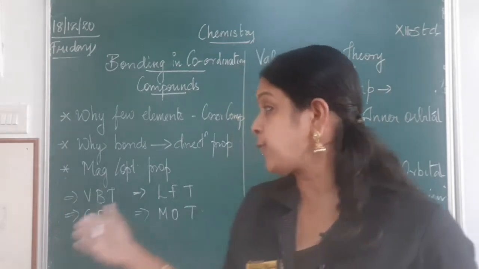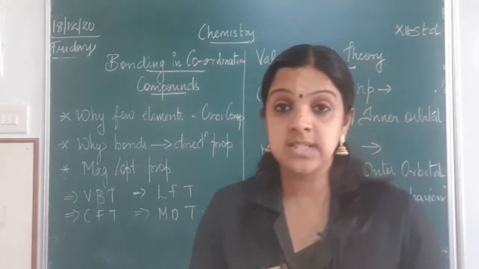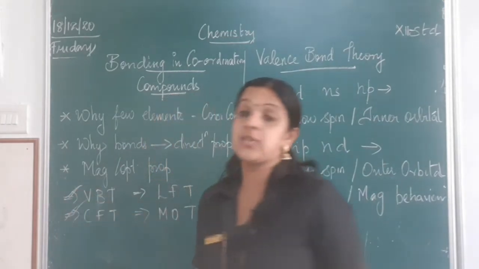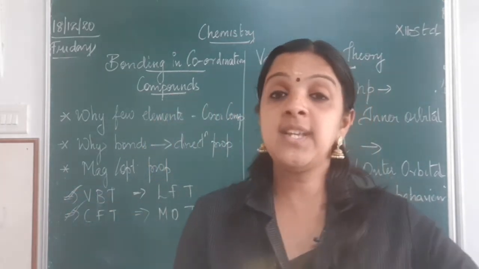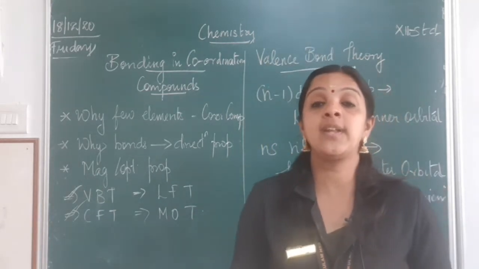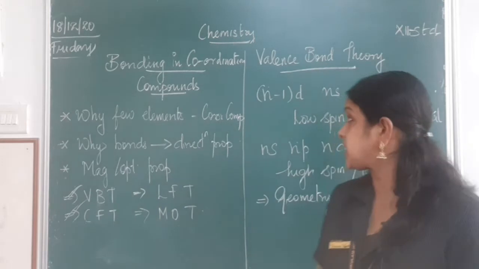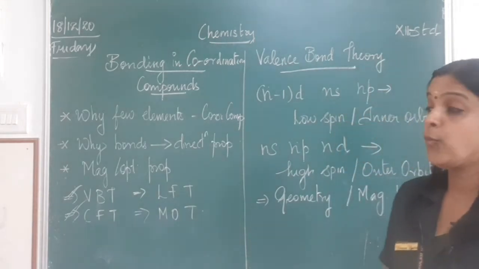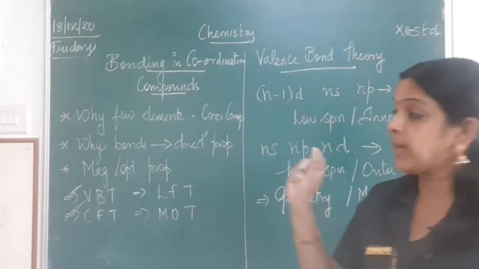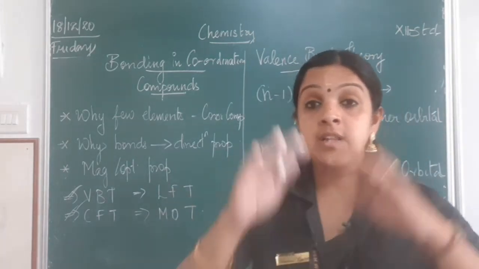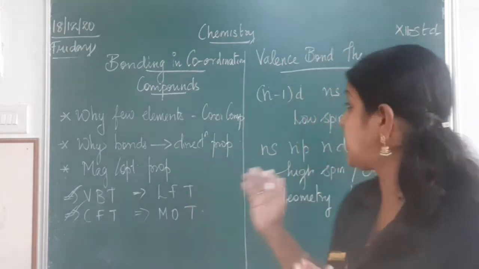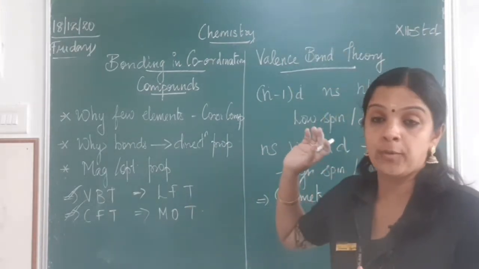But as far as our syllabus is concerned this year, we are going to focus only on valence bond theory and crystal field theory. These 2 theories are enough for us to understand the bonding in coordination compounds. If you see VBT, valence bond theory, from the name it is very clear that the outermost electrons, the valence electrons, are wholly responsible for the bond formation.